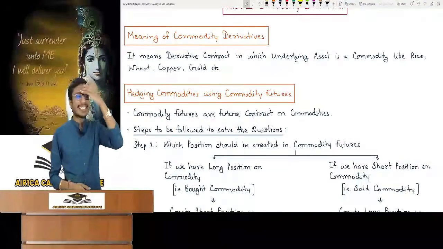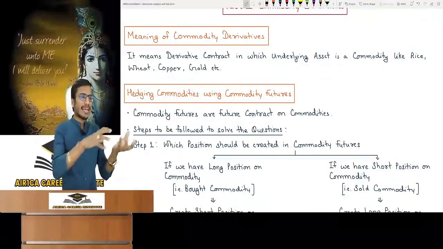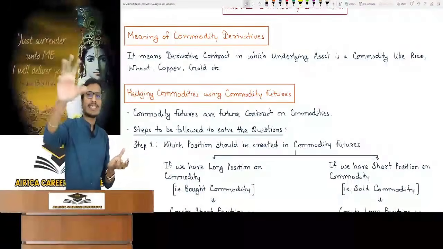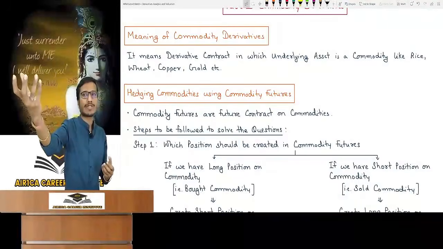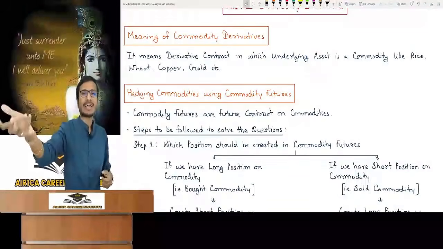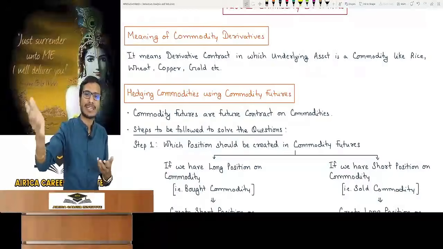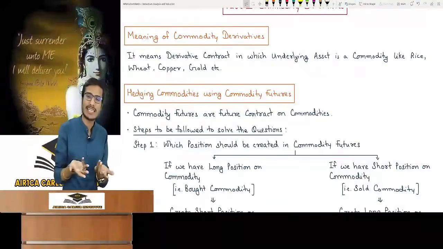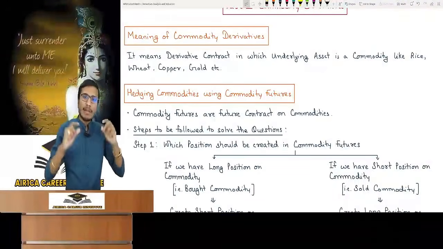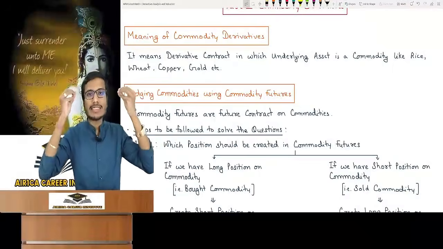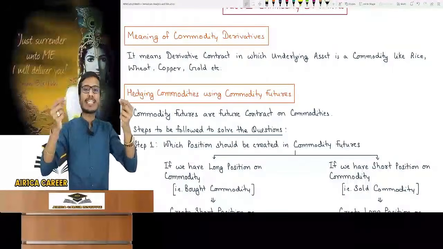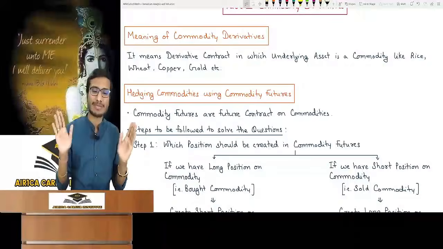Okay? Let's suppose I think that the price of gold will increase after a period of 3 months, then I can make a futures contract of buying gold. Or I can do upside or downside betting, or a contract of selling, just like we were doing in the case of shares. But as it is, everything is the same. Only the wording will change and commodity will come in place of shares. Rest all things are the same.